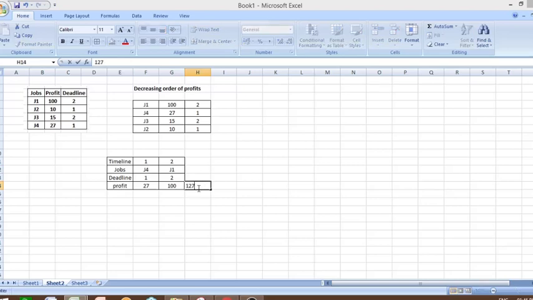So this is the total profit. Profit earned is 127. So this is how you have to solve job sequencing with deadlines using greedy method. So I hope you have followed this method, right?